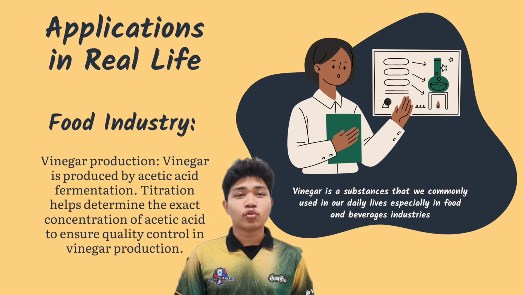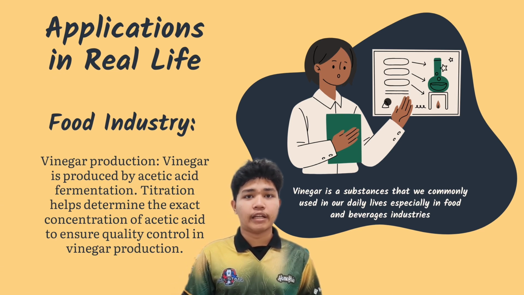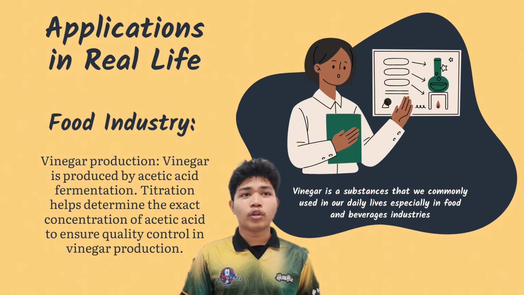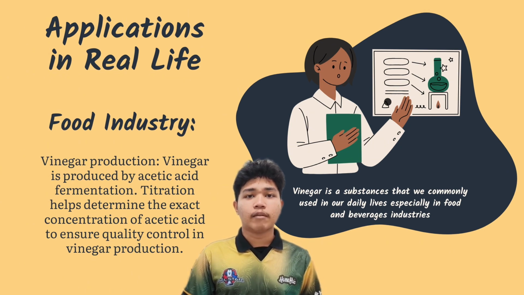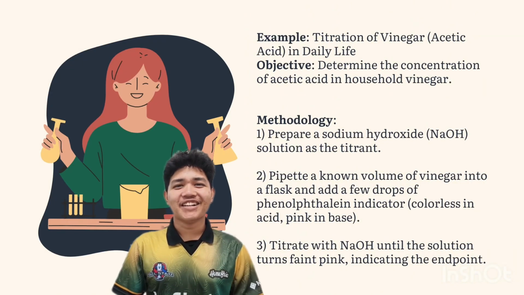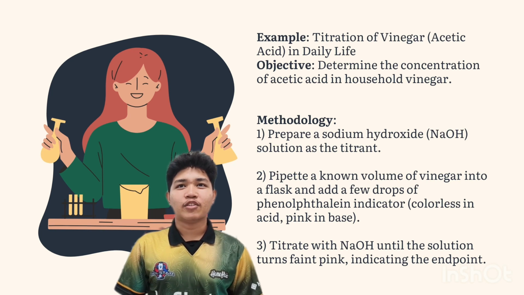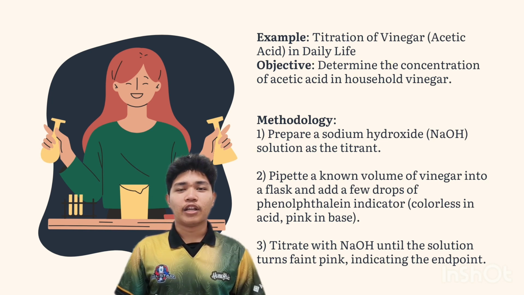So next we are going to show you how it applies in real life. As we all know, vinegar is a substance that we commonly use in our daily life, especially in the food and beverage industries. So we are going to show how we apply this technique in the food industry. Vinegar is produced by acetic acid fermentation. Titration helps us determine the exact concentration of acetic acid to ensure quality control in vinegar production for household use. For example, we can use a titration process to calculate the concentration of acetic acid in vinegar in our daily life.